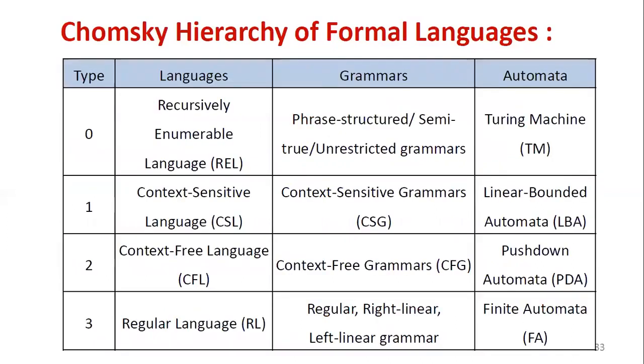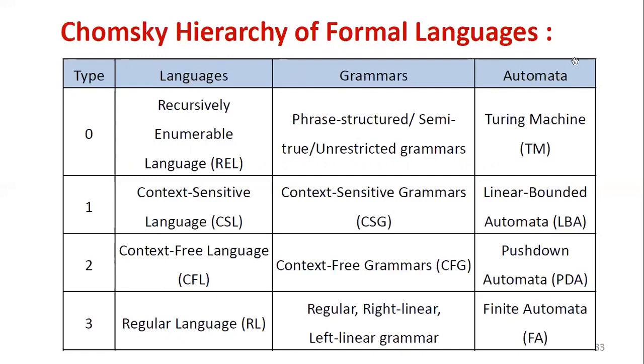In the following table you can observe different components. The first column heading is type. The second column heading is language. The third column heading is grammar. The fourth column heading is automata.